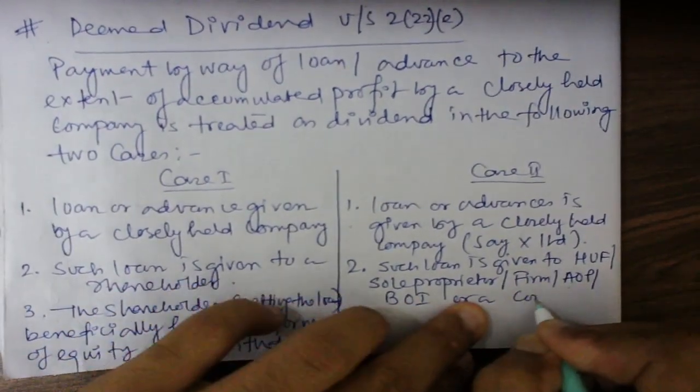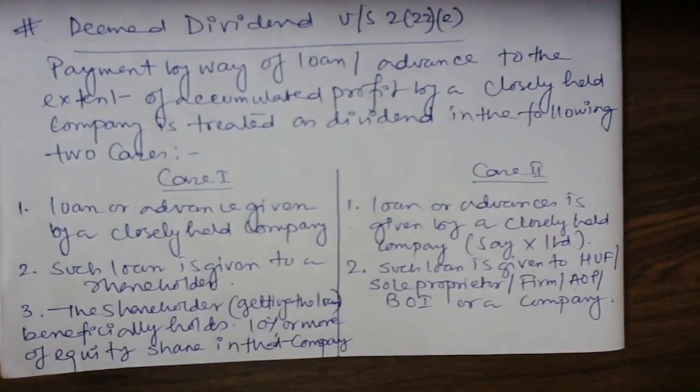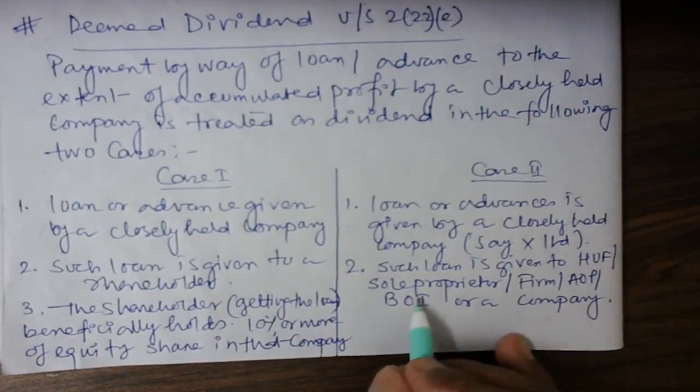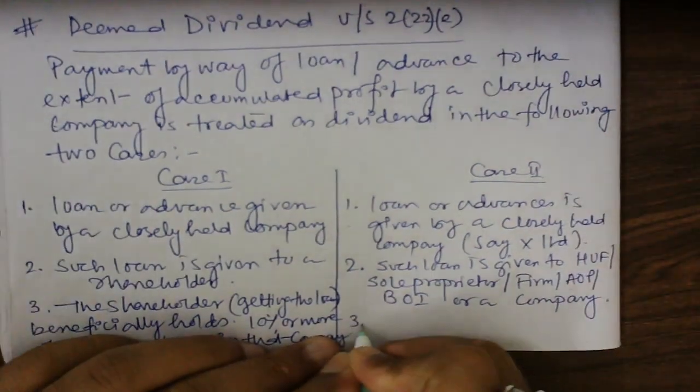Okay, remember this. Let's say you can also say individual. Individual तो हो ही होगा. HUF, sole proprietor means individual, firm, AOP, etc. सब कुछ ठीक है. Number third,